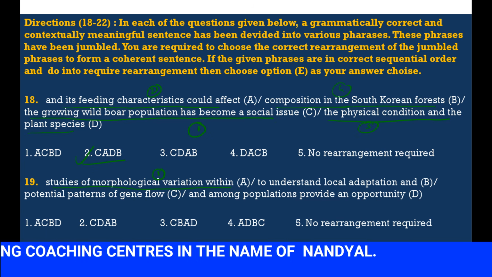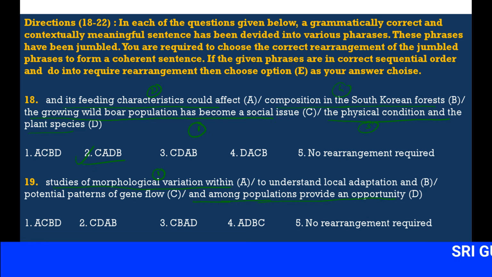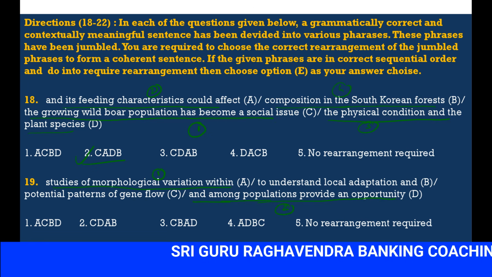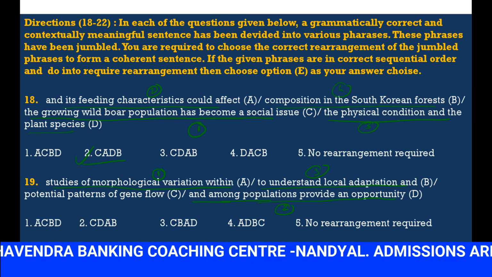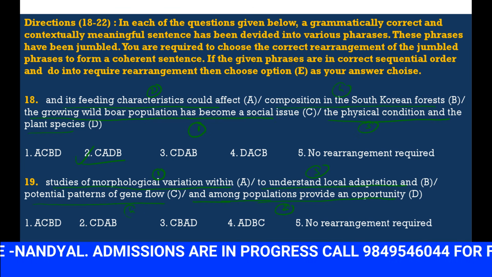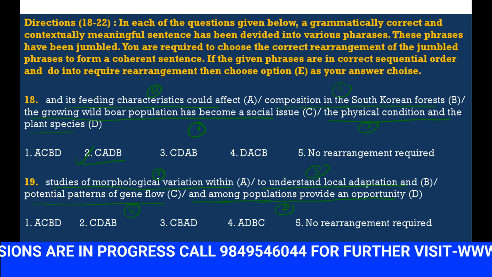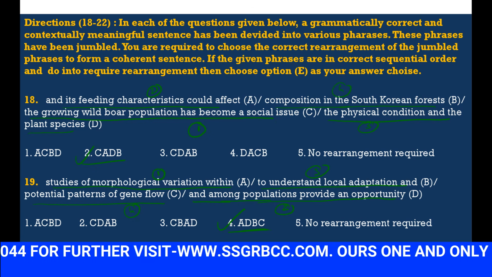Studies of morphological variation within and among populations provide an opportunity. Provide an opportunity for what? Opportunity is always followed by to. To understand local adoption and potential patterns of gene flow. So the arrangement is ADBC. Next question.